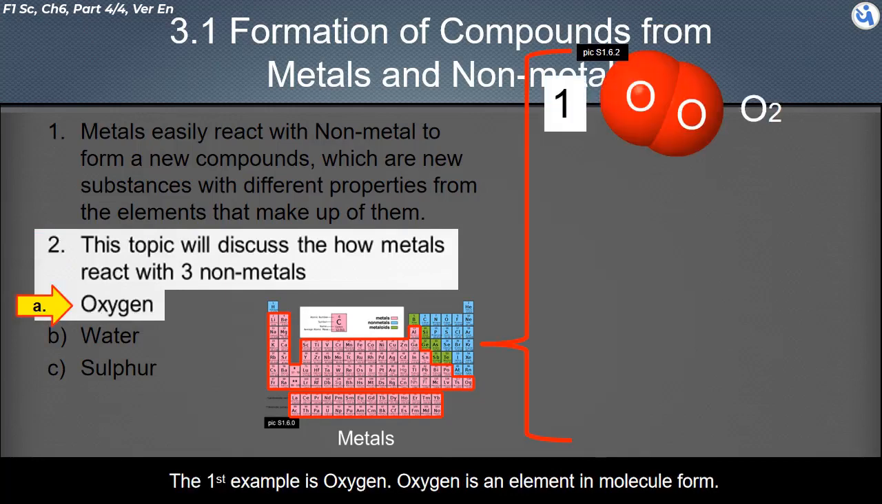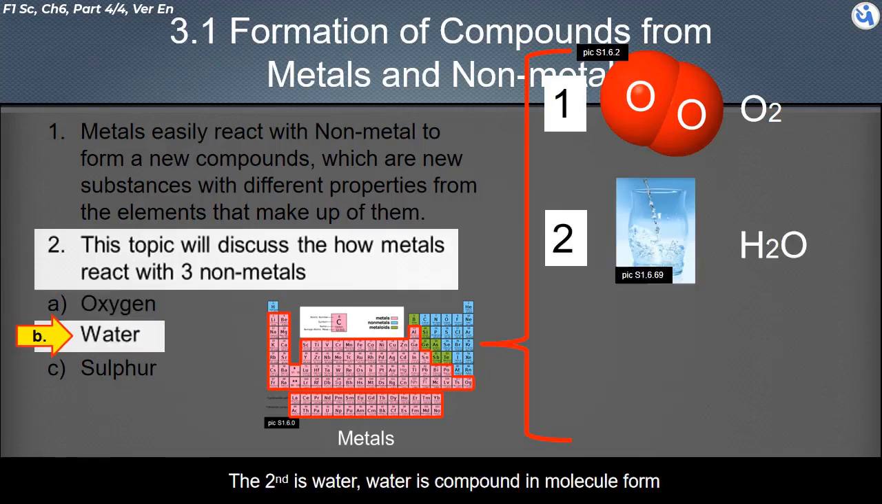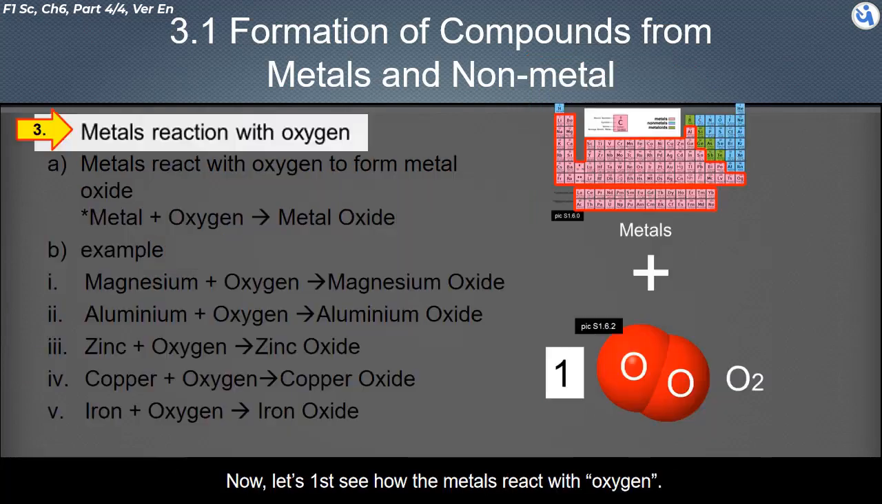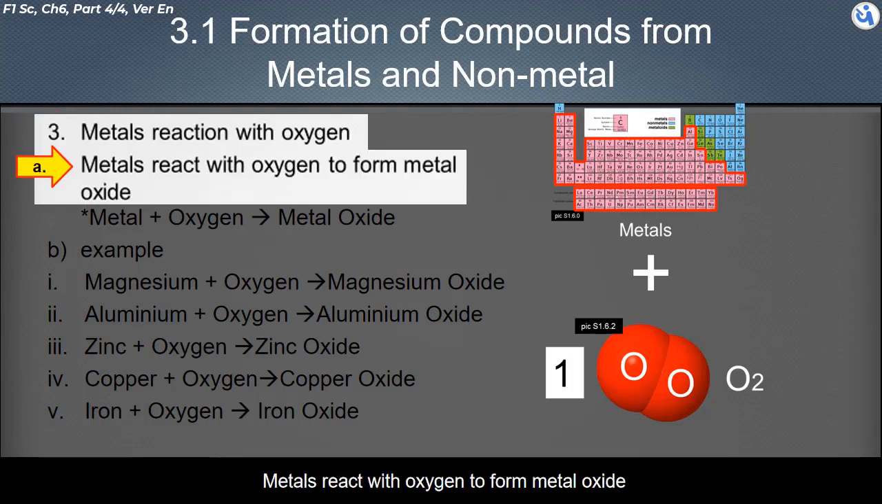The first is oxygen. Oxygen is an element in molecule form. The second is water. Water is a compound in molecule form. The third is sulfur, and sulfur is an element existing in atom form. Now, let's first see how the metals react with oxygen.